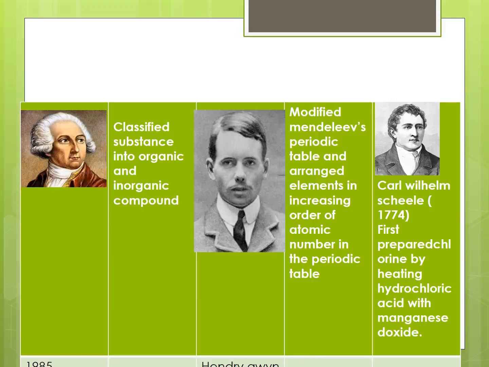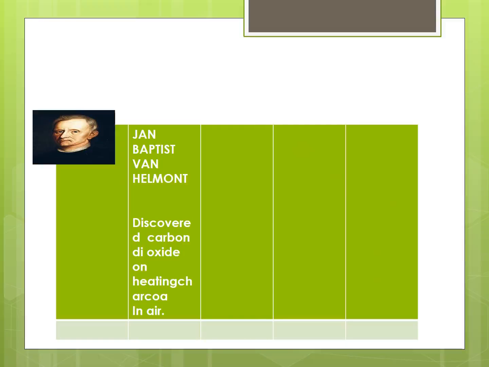Next, Johann Rudolf Glauber. First, he prepared hydrogen chloride gas from sodium chloride and concentrated sulfuric acid.